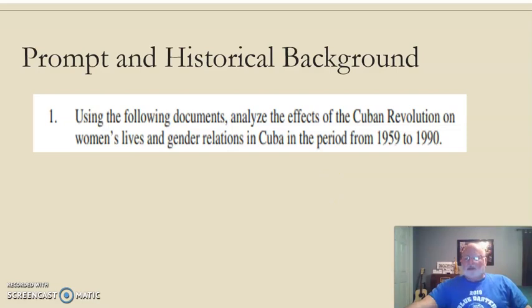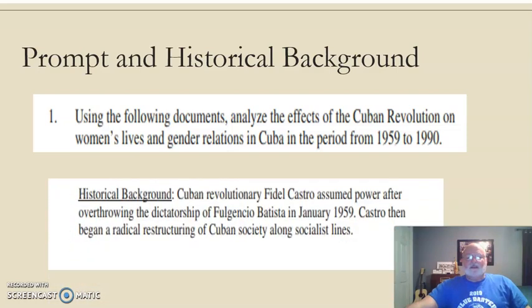All right, most of these DBQs give you a historical background, and here's the one that goes with this essay. It says Cuban revolutionary Fidel Castro assumed power after overthrowing the dictatorship of Fulgencio Batista in January 1959. Castro then began a radical restructuring of Cuban society along socialist lines. Now, neither AP European nor AP World, my students, got this far this year. This would have been in the final unit, but we did talk about socialism quite a bit.